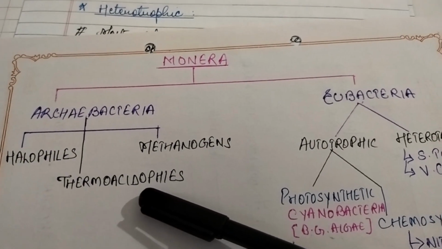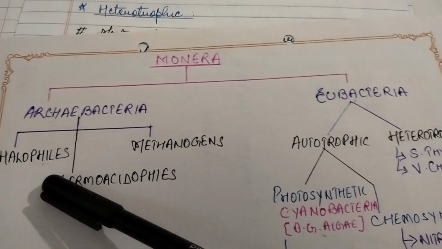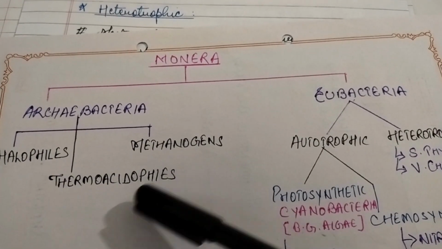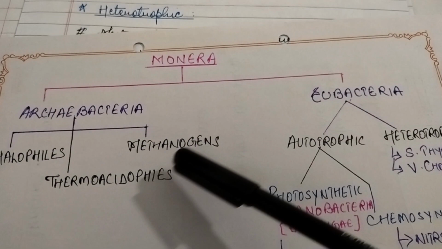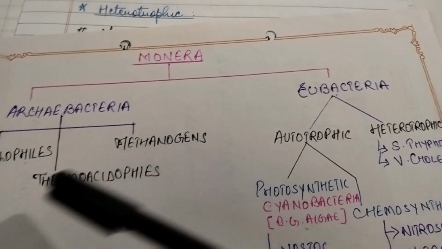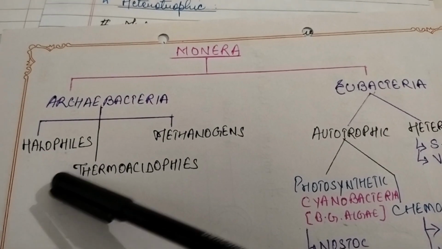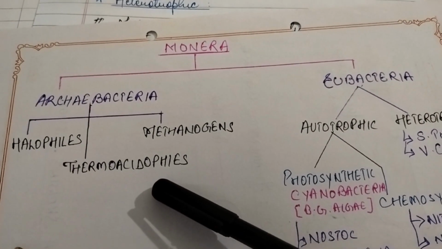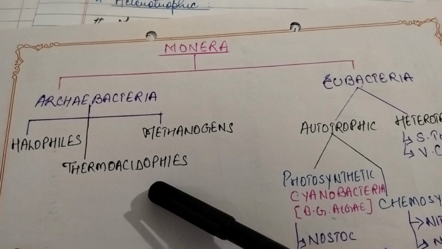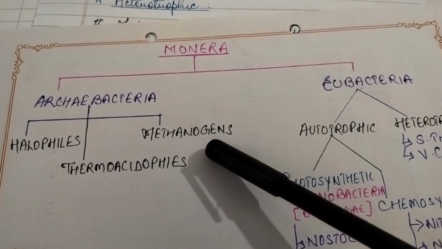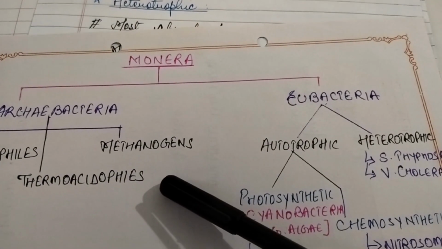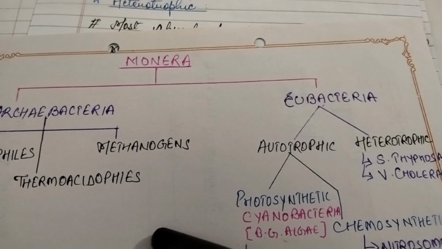They were halophiles, thermoacidophiles and methanogens. Halophiles lived in salty areas. Thermoacidophiles lived in hot springs, and methanogens in marshy areas and in the gut of ruminants.